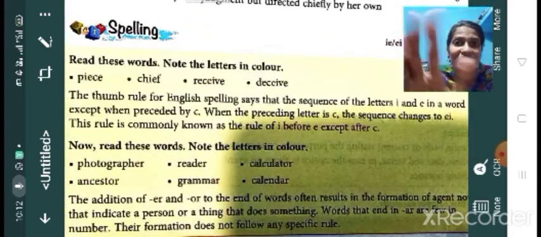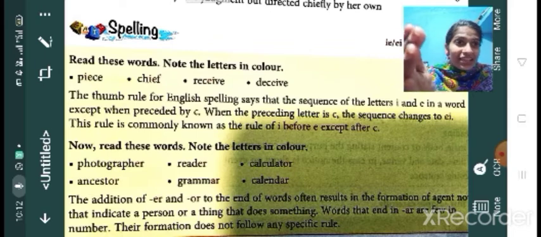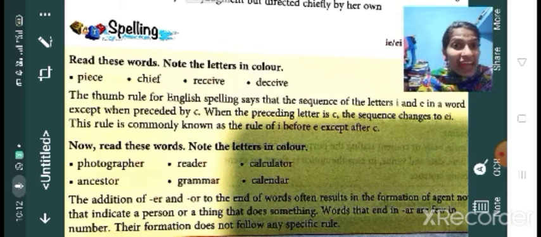Otherwise, you just write it like piece. Here, the letters I and E are not preceded by C. That's why it is written just like that, IE. But in the third word, receive, the sequence of the letters I and E is preceded by C. That's why EI is used there. I think it's clear for you. Anyway, we can read that rule once more.